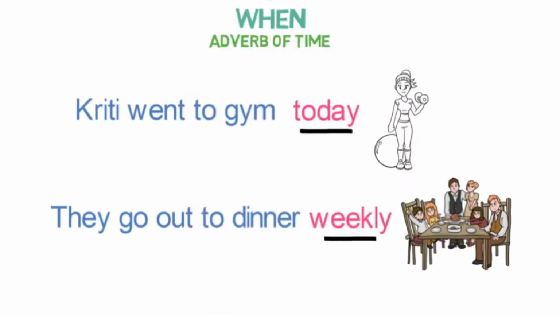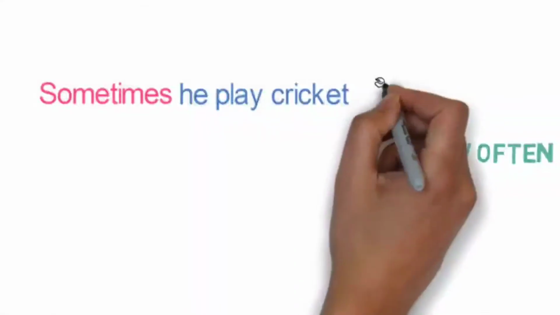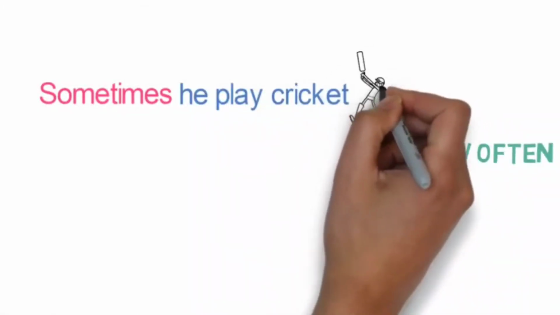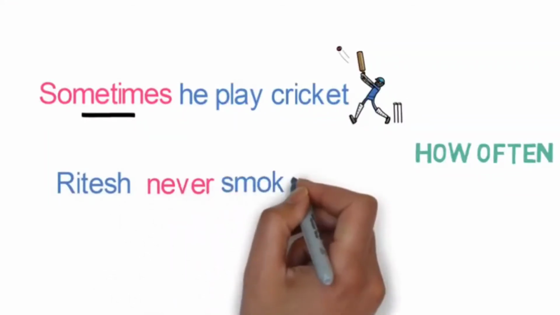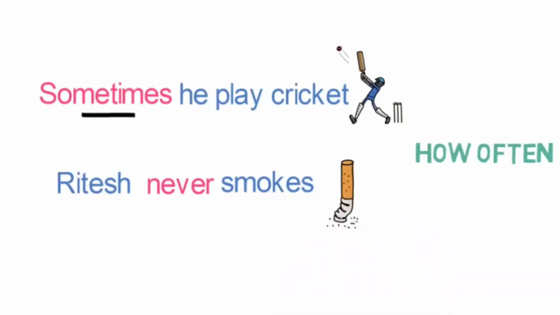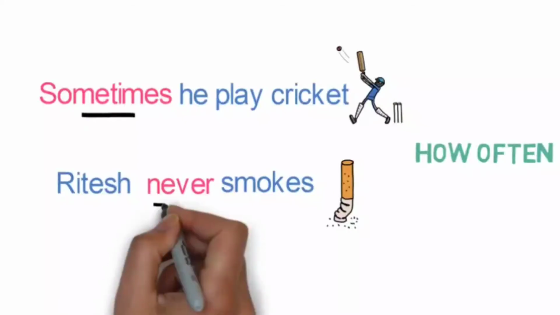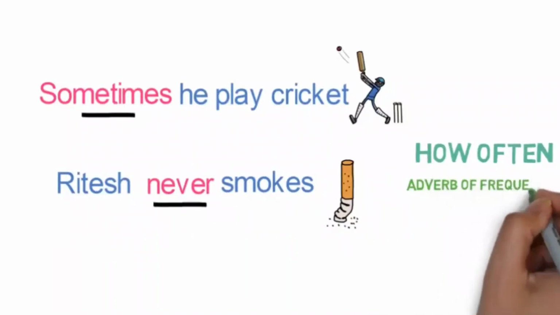Now let's look into the fourth way in which we describe action: how often or frequently the action is happening. Sometimes he plays cricket. Here we understand that he plays cricket, but what is the frequency, or how often does he play? He plays sometimes. So sometimes is an adverb here. Ritesh never smokes. Here never describes that he never smokes, and thus tells us the frequency of his smoking. So never is an adverb here. As this adverb describes the frequency of action, these are called adverbs of frequency.